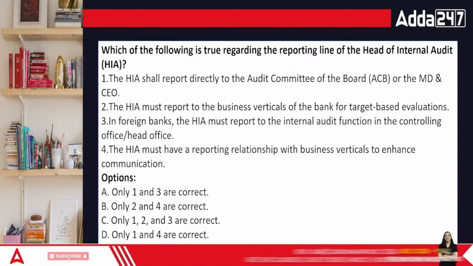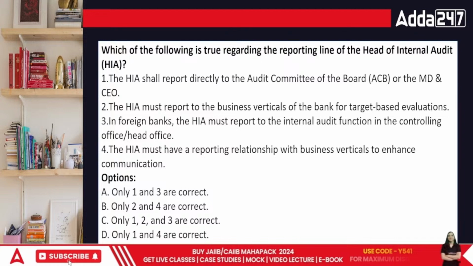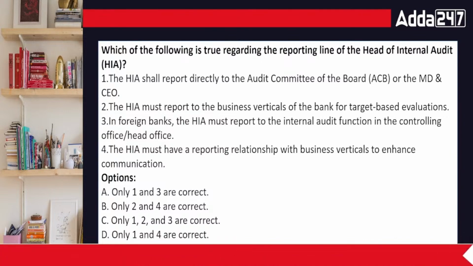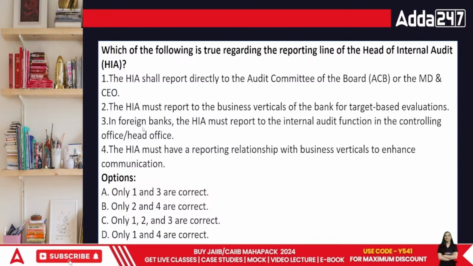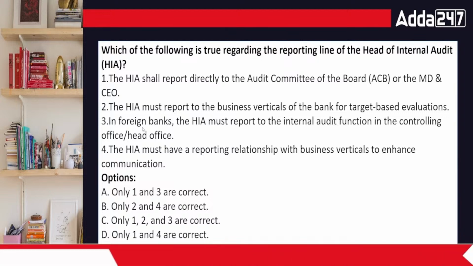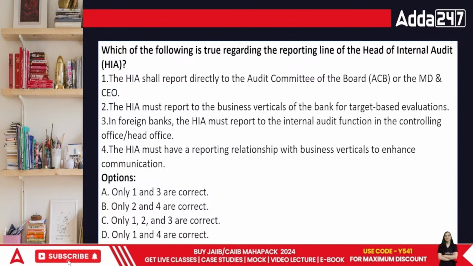In foreign banks, HIA must report to the internal audit function in the controlling office or head office. HIA must have a reporting relationship with business verticals to enhance the communication. So in this case, what is correct and what is wrong, everyone? Only 1 and 3, only 2 and 4, or only 1, 2 and 3, or the next part is 1 and 4. What's going to be the correct answer?